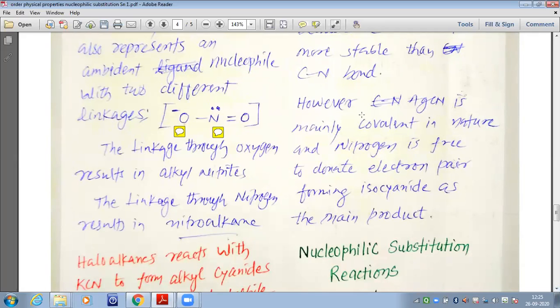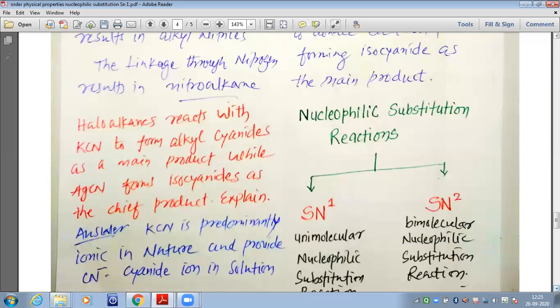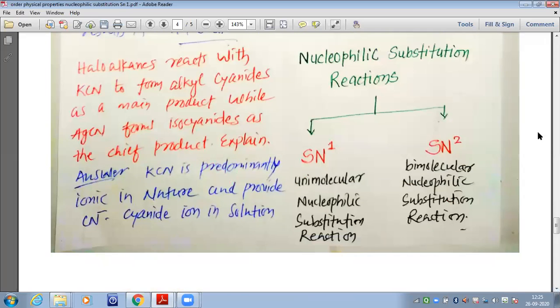Being covalent, nitrogen is the only free atom because carbon is bonded with Ag. So nitrogen donates the electron pair and forms the isocyanide as the main product. This is how, my dear students, we understand the formation of isocyanide when AgCN is present, but cyanide when KCN is present as the attacking reagent.